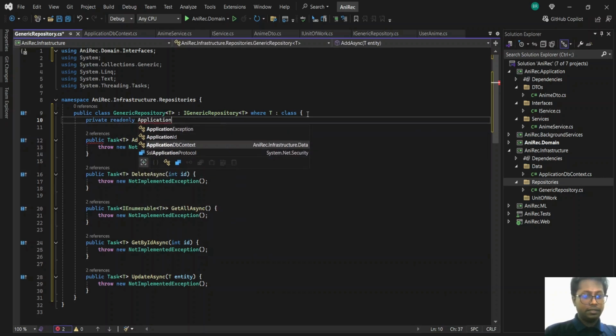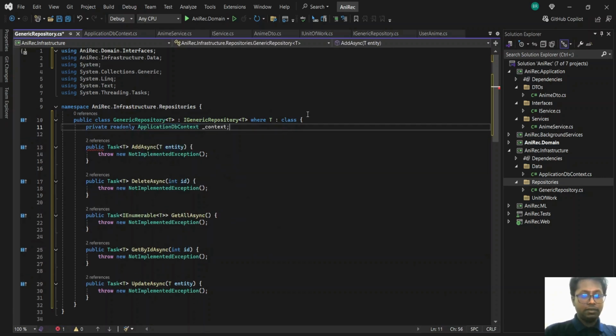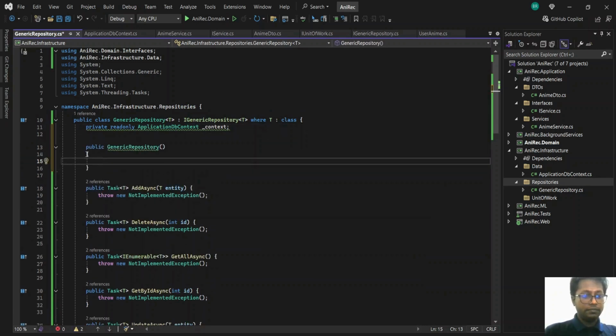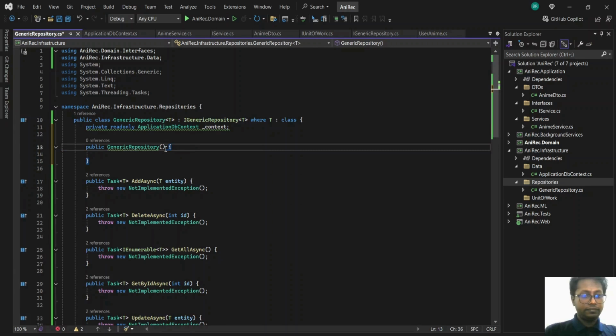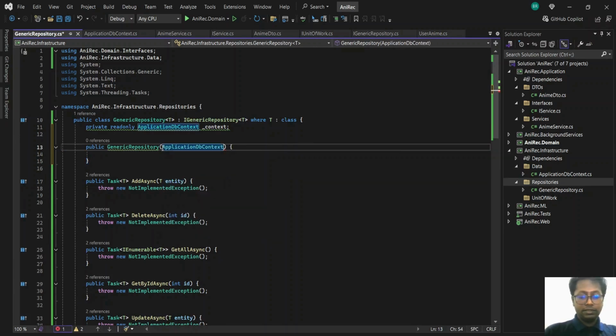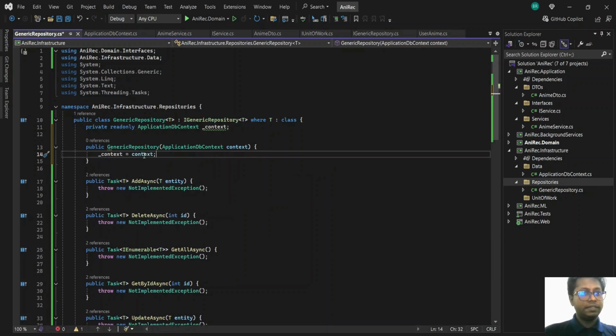Application DB context, and we'll call it context. We'll have a constructor called application DB context, and we'll call it get it context. Okay, so this is basically it.